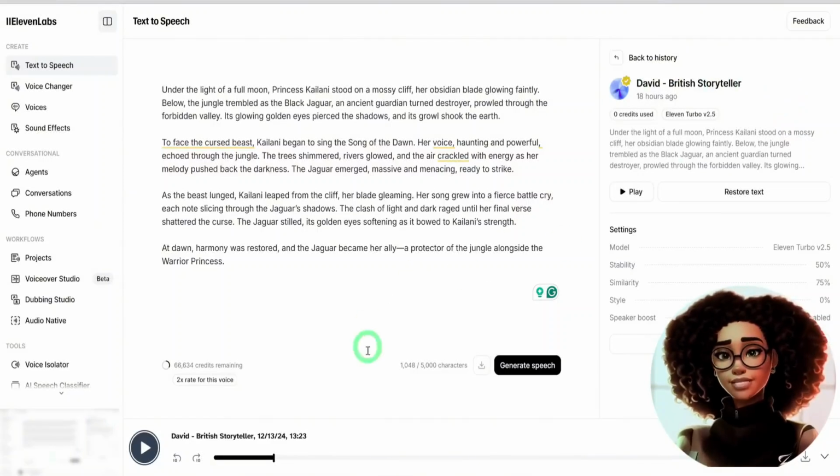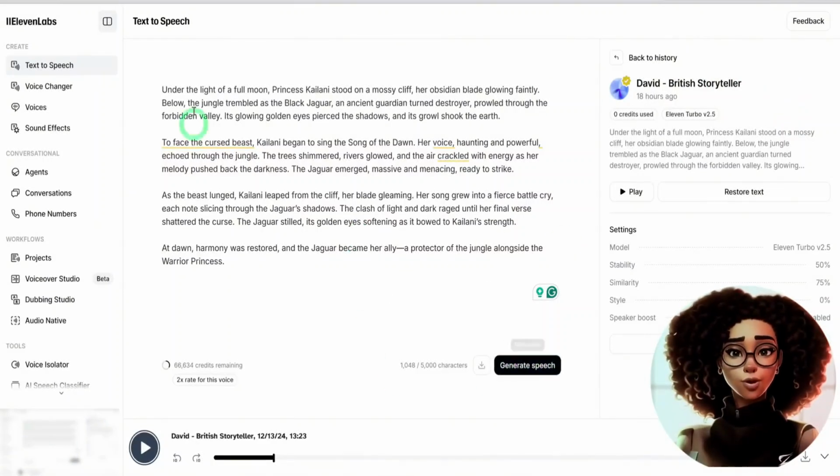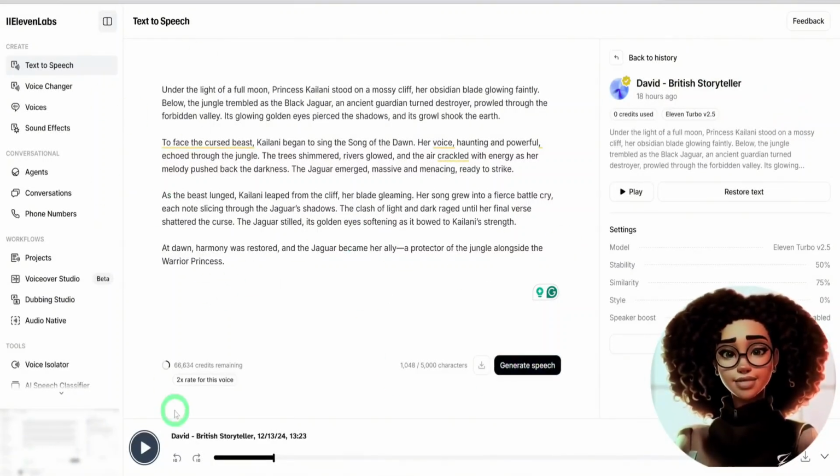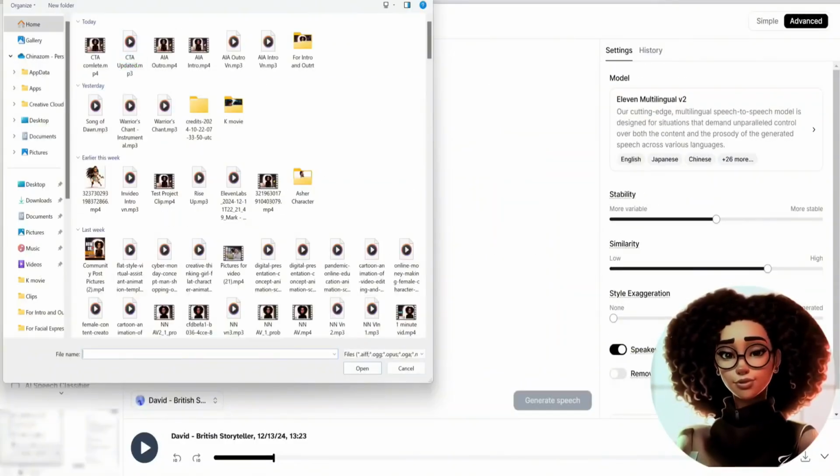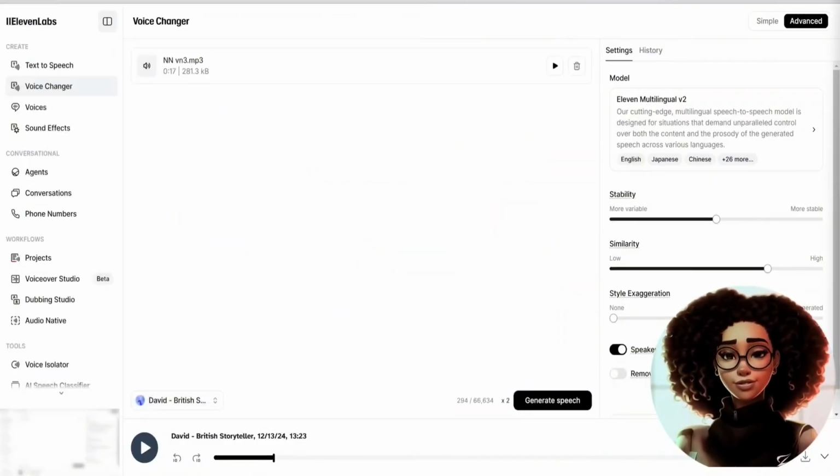If you prefer to narrate the story yourself but want to enhance it, you can use ElevenLabs Voice Changer tool. Once you upload the audio, you go ahead and choose the particular voice you want it to switch to, and then click on Generate, and automatically that voice switches over to the voice that you have selected, which is a very good feature which can come very handy.